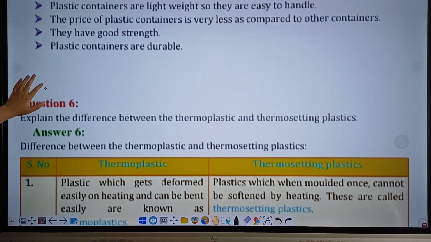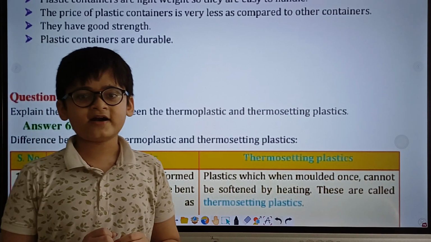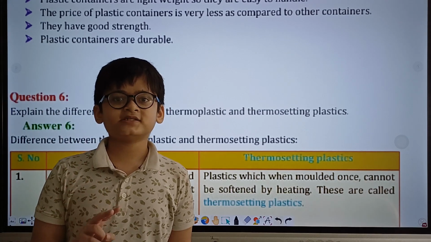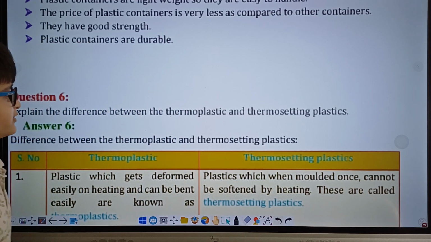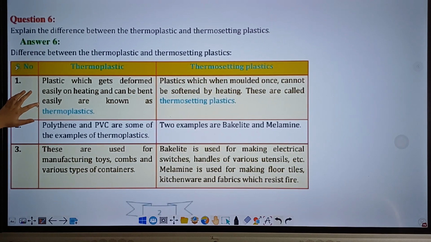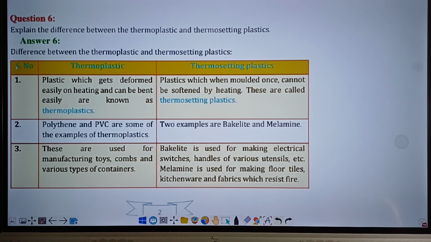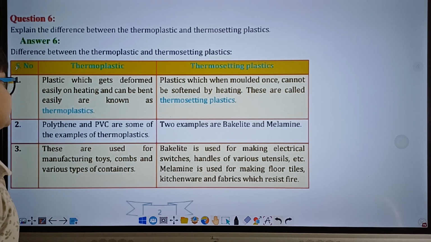Alright, question 6. Explain the difference between the thermoplastics and thermosetting plastics. If you have read this chapter, you may know that there are two main types of plastics, thermoplastics and thermosetting plastics. And there are various differences between each of these types of plastics, and we will discuss them in this answer. Answer 6. Difference between the thermoplastics and thermosetting plastics. Here is a table which states all the differences. I will go point-wise and tell you the difference between each of them and also discuss about these differences.